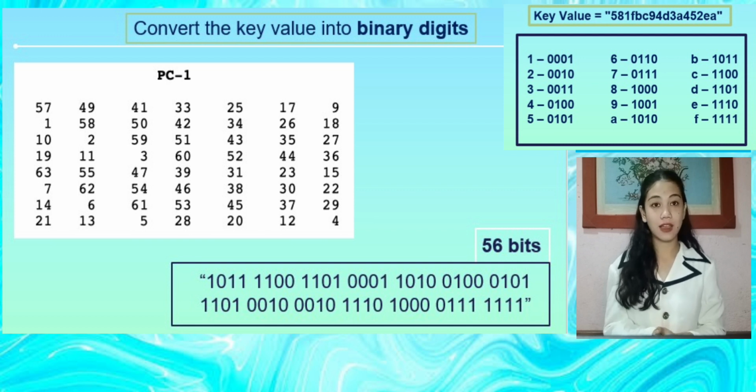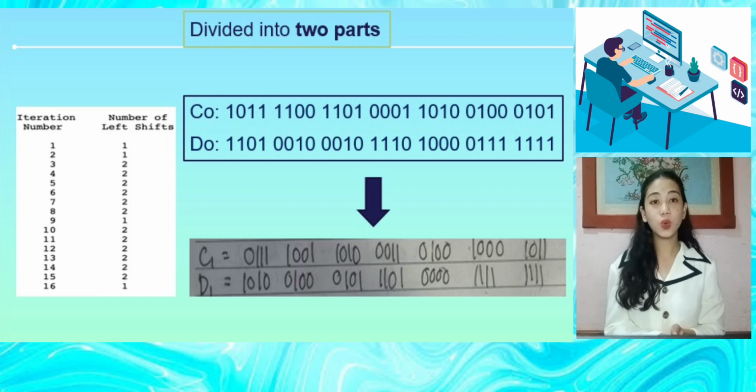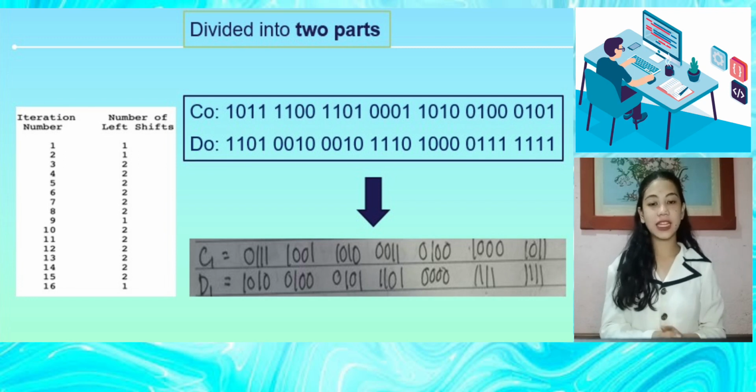So we now have the answer, which is presented in our presentation. After applying it, we need to divide it into 2 equal parts, which is also presented on our PowerPoint. And then, after dividing it into 2 equal parts, we do the circular shifting, or scheduling of iteration.